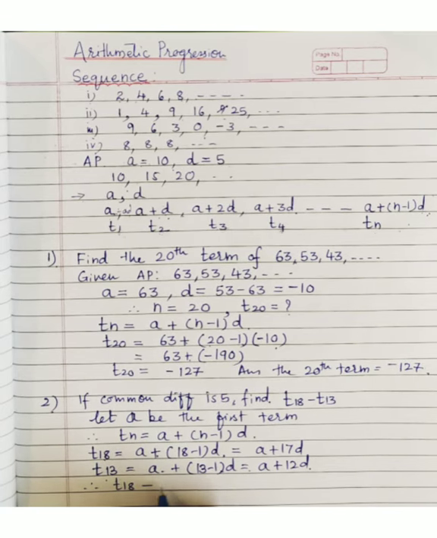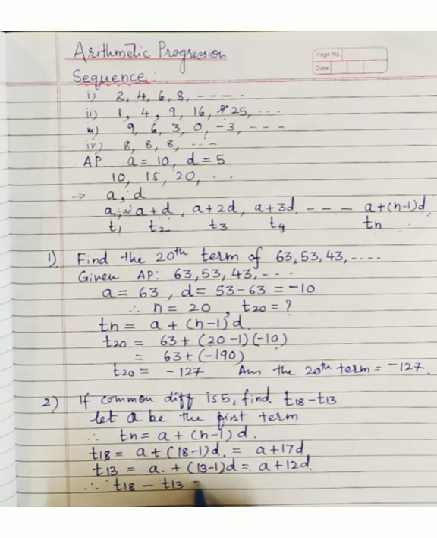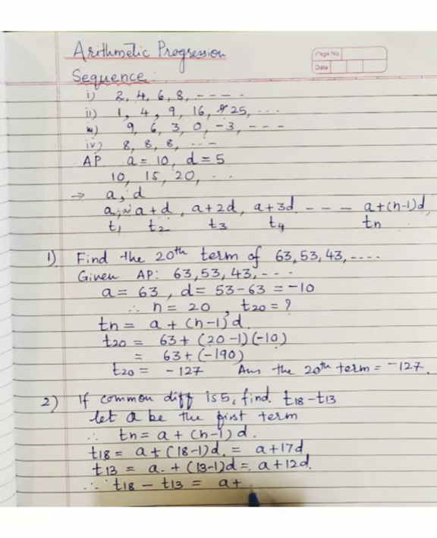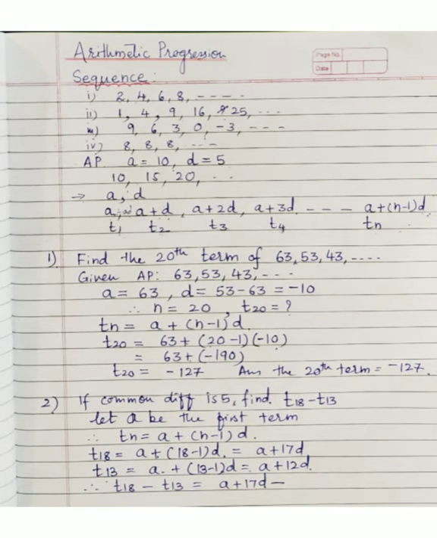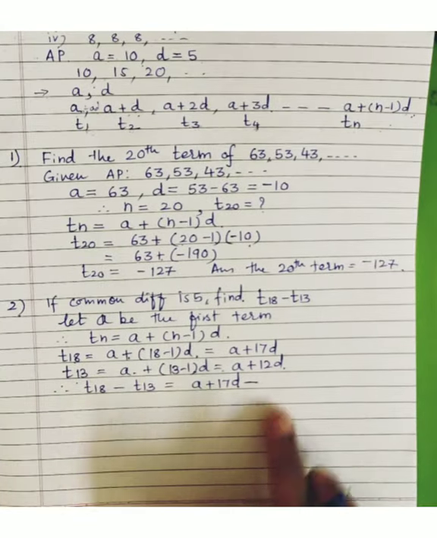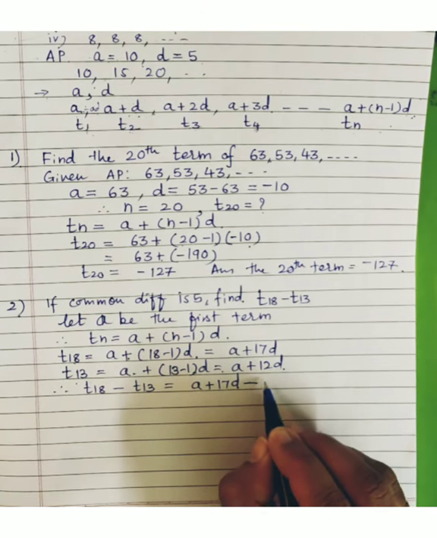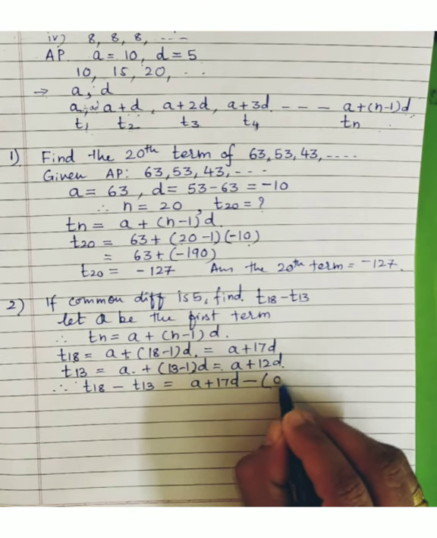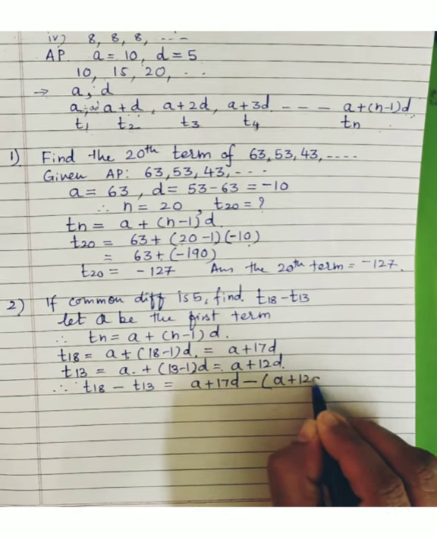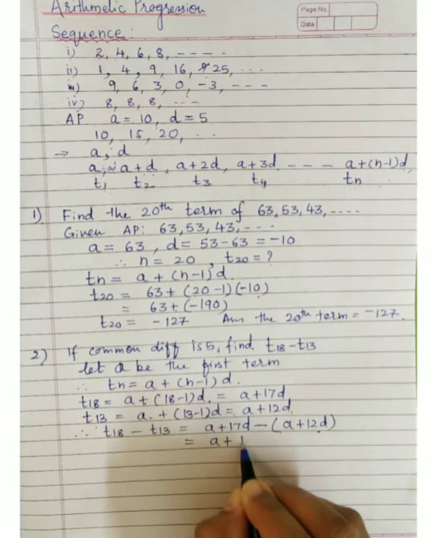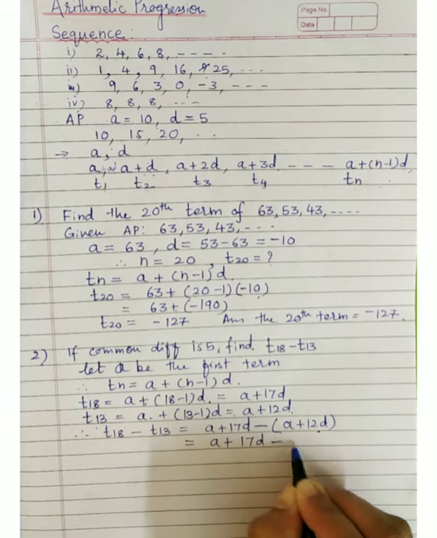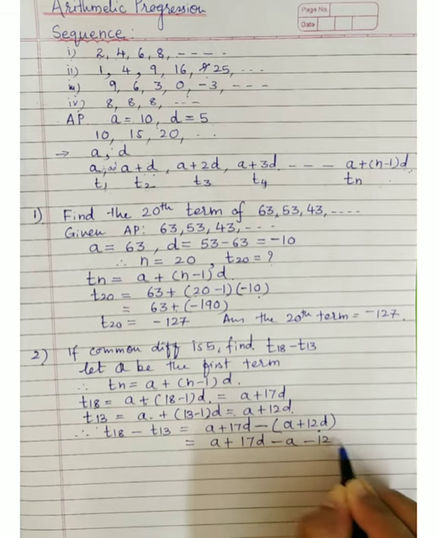And what expression do we have to find? T18 minus T13. So how do you write? A plus 17d. Again, minus means be alert. This is another place where you make mistakes. Not only the first term, both terms, the binomial is to be subtracted. So put a minus sign here: A plus 12d. So you won't make any mistake when you open the bracket. Both terms are going to change: plus 17d minus A minus 12d.